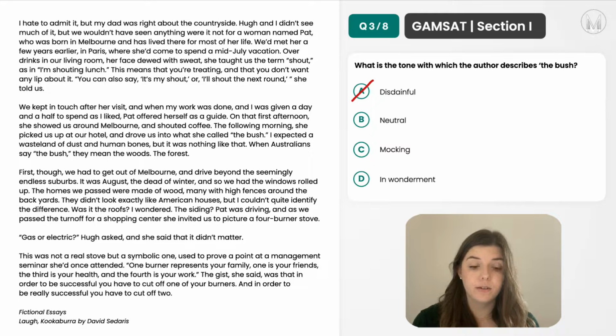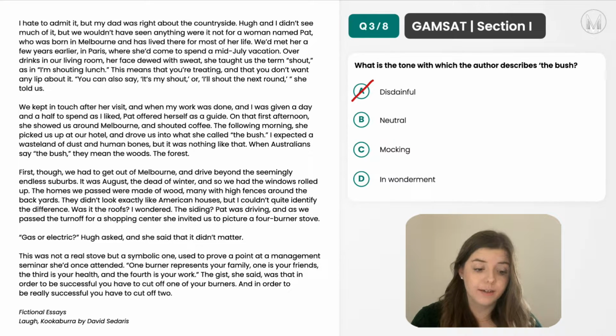Option B is neutral. So this is actually quite correct in the sense that he does just state that it's not what he had expected it to be, but that it's what we would call a forest. So we really don't get a sense of whether he is happy about this, whether he's disappointed or angry. So B is quite likely.